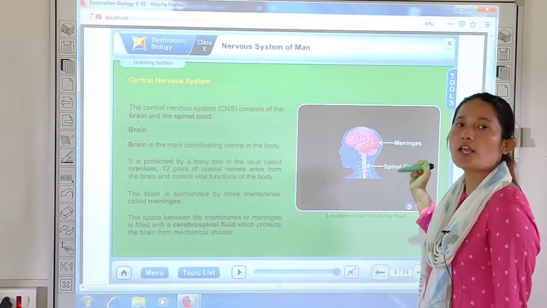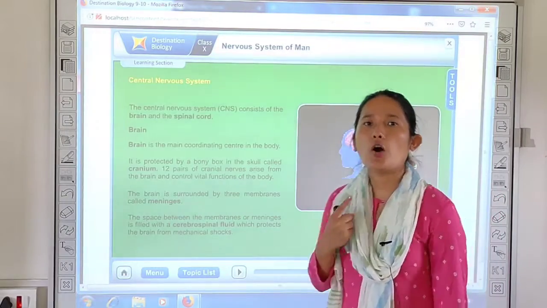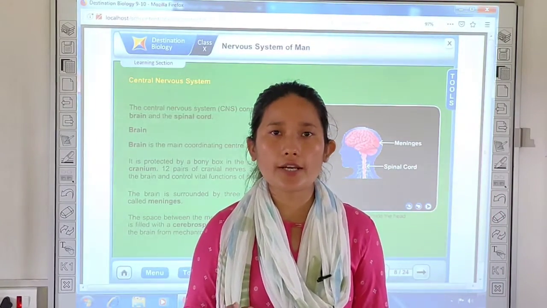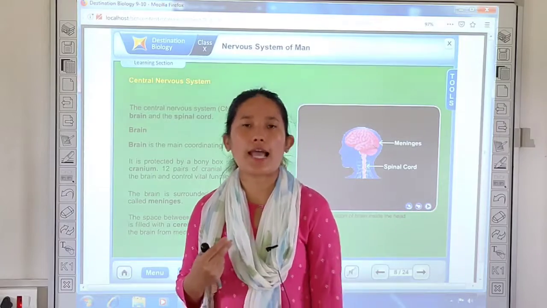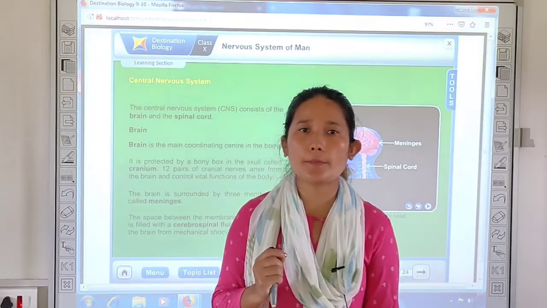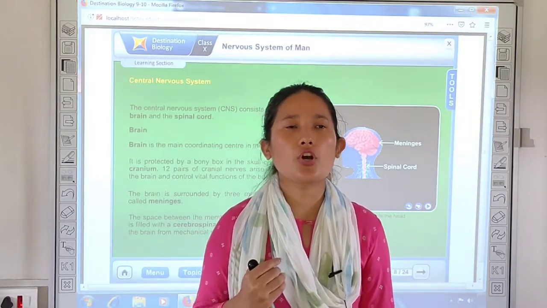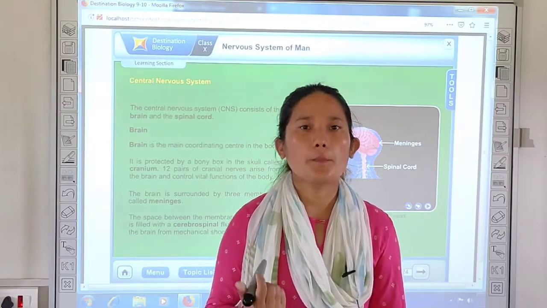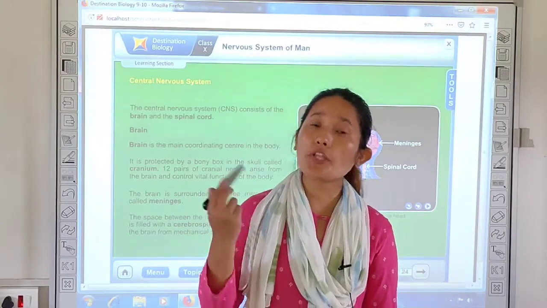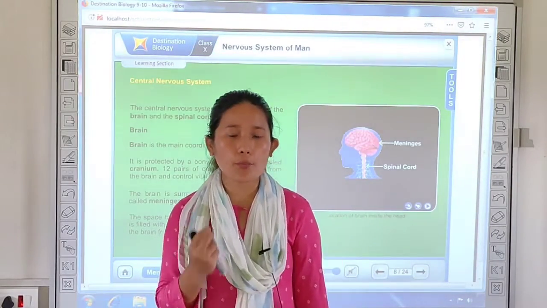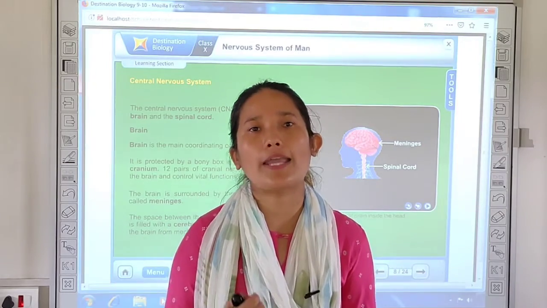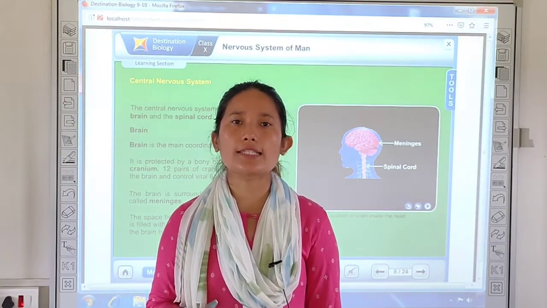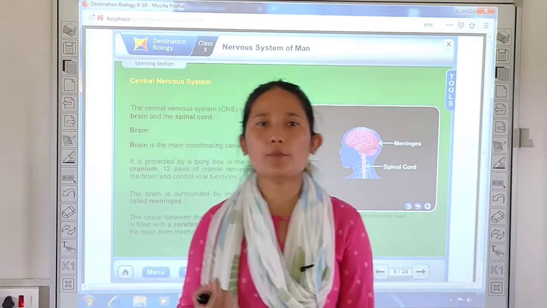This meninges consists of three layers. The outermost, known as dura mater, is the toughest layer. Then you have middle layer known as arachnoid. It is the thin delicate membrane, and your innermost known as pia mater is fully supplied with blood vessels. Now in between those membranes you have a fluid known as cerebrospinal fluid. Cerebrospinal fluid can also be abbreviated as CSF.